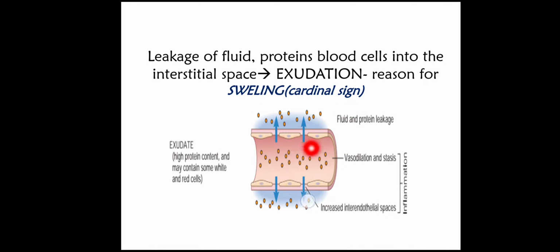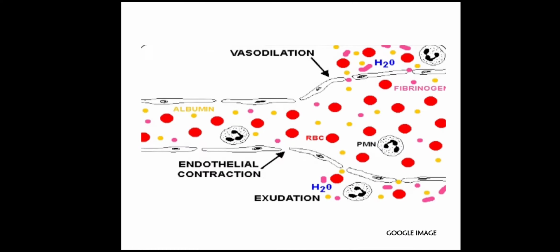So the leakiness of the blood vessels leads to the seepage of fluid, proteins and cells into the extravascular space, and this is known as exudate, responsible for swelling or tumor, cardinal sign of inflammation. Again, this image depicts this exudate. So this is the blood vessel. This is a site of inflammation. Here the vessel has become dilated, so the blood has become a little static here, and there is increased leakiness of the blood vessels due to increased vascular permeability.